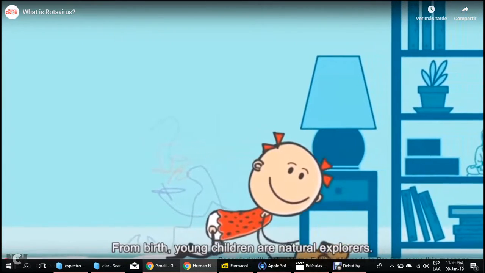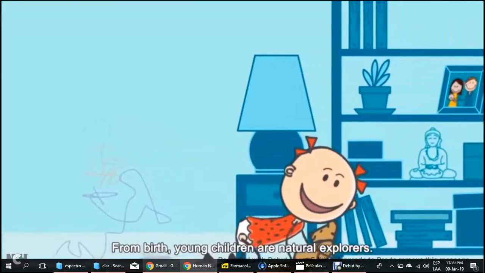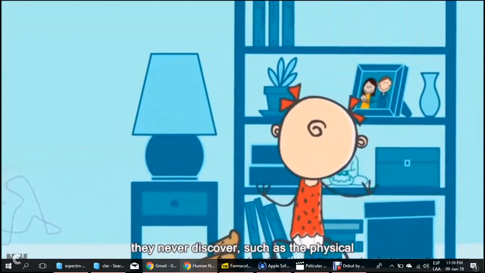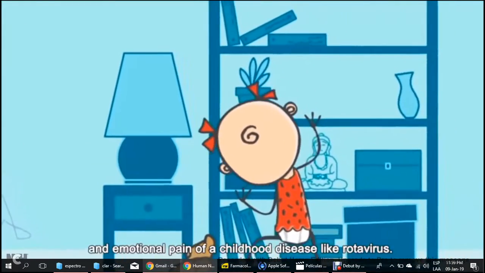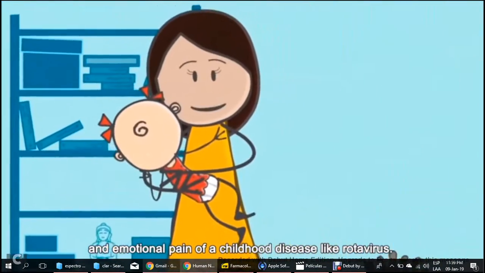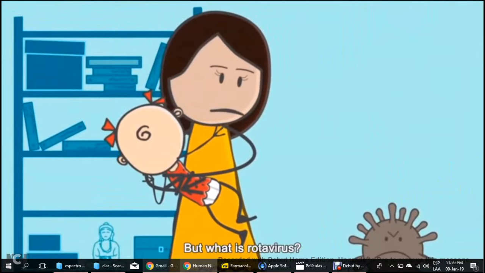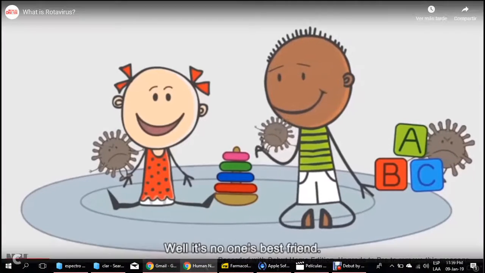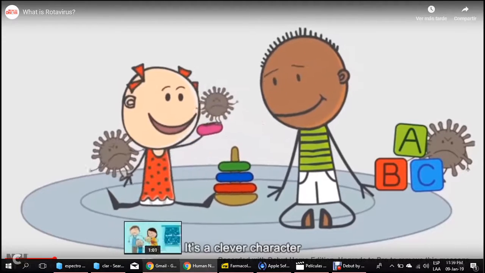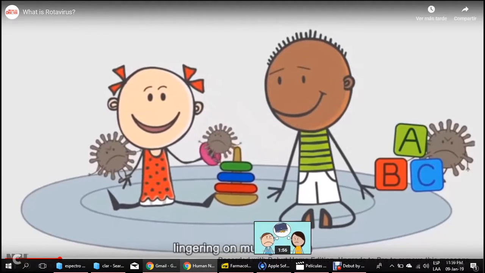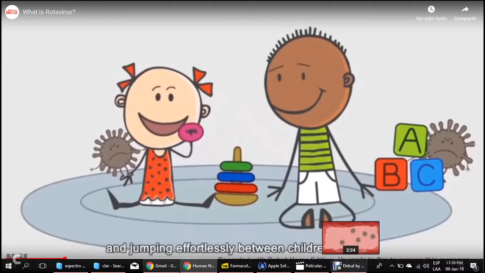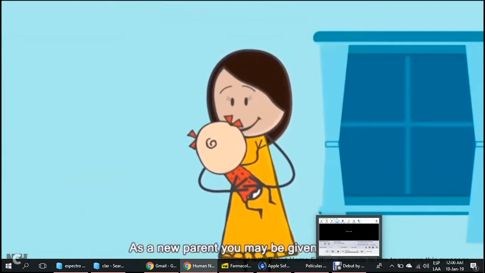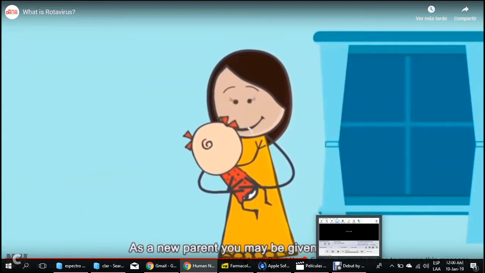From birth, young children are natural explorers. But as parents, there are some things we hope they never discover, such as the physical and emotional pain of a childhood disease like rotavirus. But what is rotavirus? Well, it's no one's best friend. It's a clever character, lingering on mucky hands and jumping effortlessly between children's bodies, as well as the toys they're playing with.